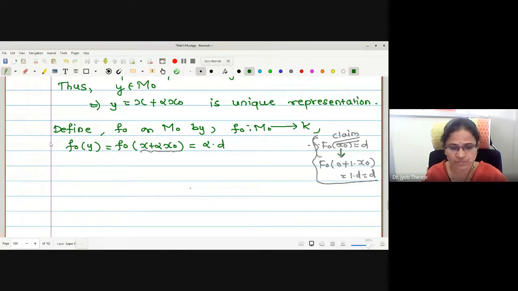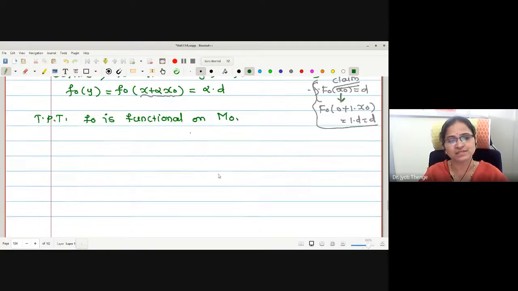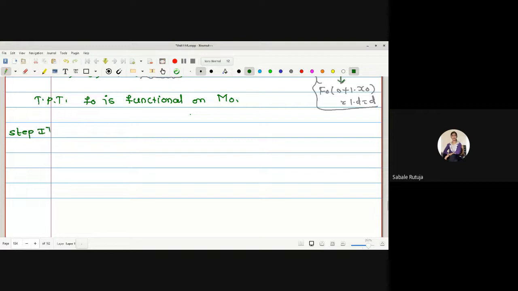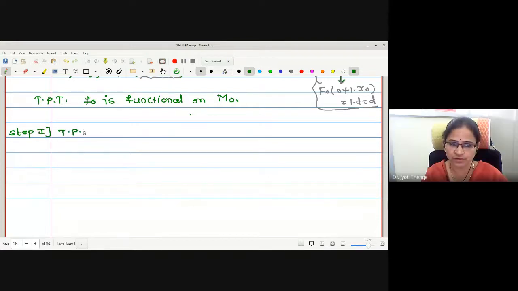Now, what is my aim to show first? To prove that this F naught is a functional on M naught. To prove this as a functional, how many conditions do I need to verify? Three in all. In the first one, shall I go for linearity?